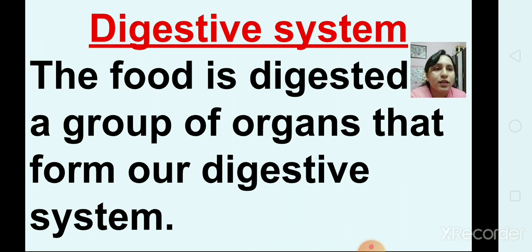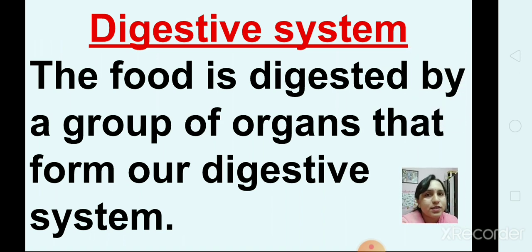Now, about the digestive system. Many organs work together in the digestion process and help in digestion. So the set of organs that help in the process of digestion forms the digestive system. Or we can say the food is digested by a group of organs that form our digestive system.